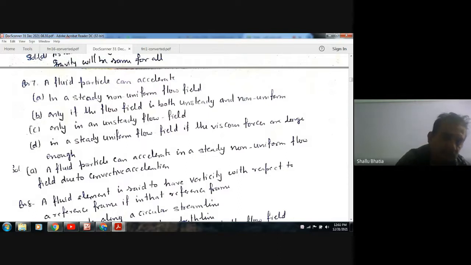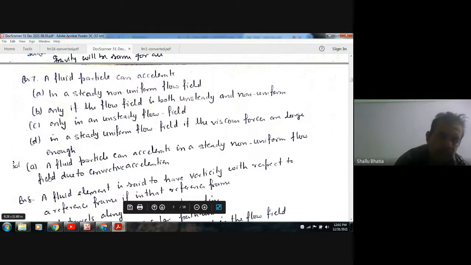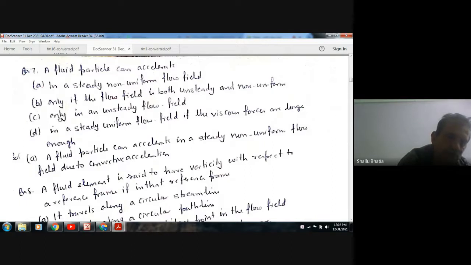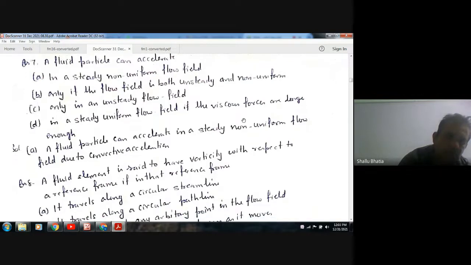The other options are both right in their own way. In steady uniform flow the flow will not accelerate, because the flow is steady and also uniform. So there will be no acceleration. So the answer is A.